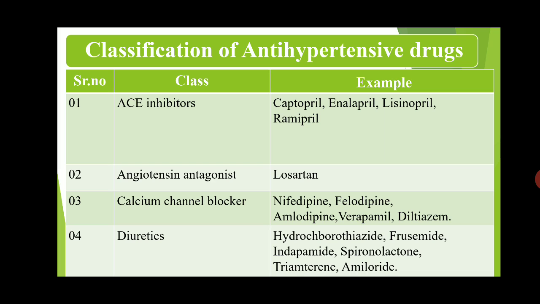Examples of this class are captopril, enalapril, lisinopril and ramipril. These are used in the treatment of high blood pressure or hypertension. The second class is angiotensin antagonists.